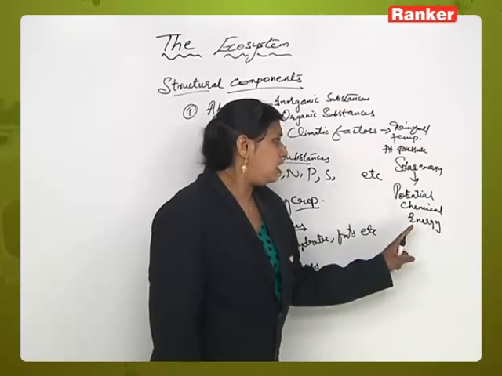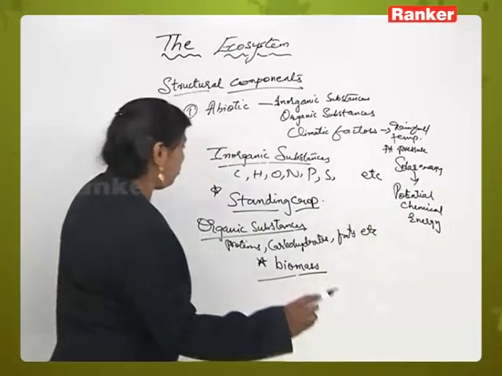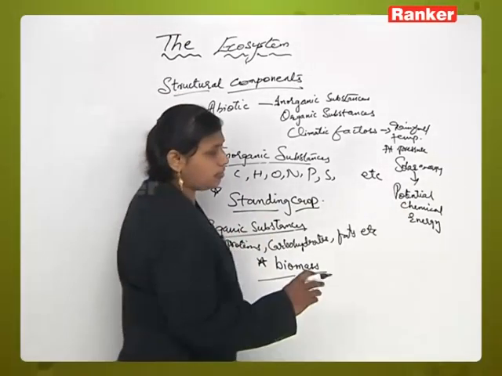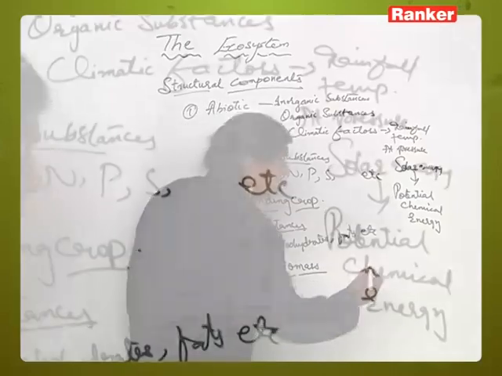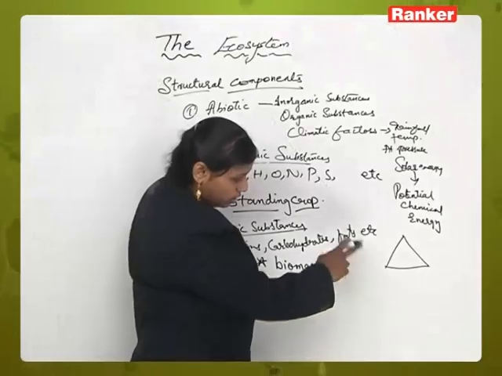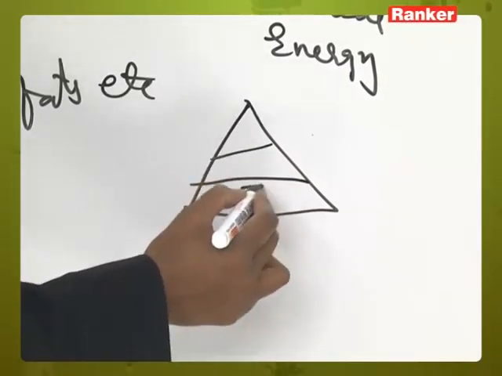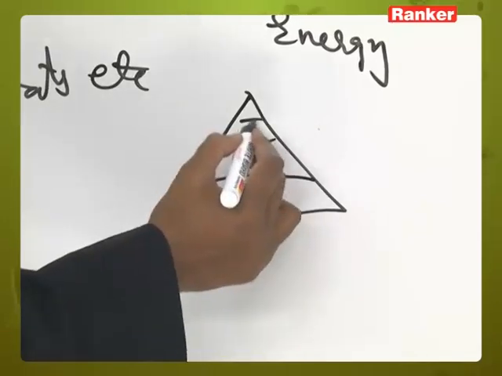Now, this energy flow in an ecosystem will gradually diminish from one trophic level to another trophic level. For example, if you draw a diagram of an ecological pyramid, it will have producers, consumers and T1, T2, T3 layers, right?